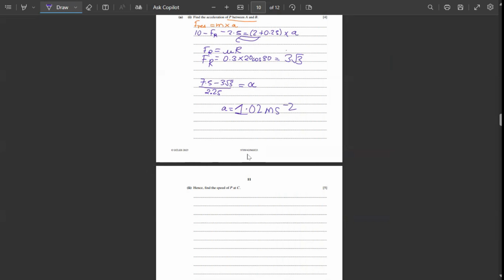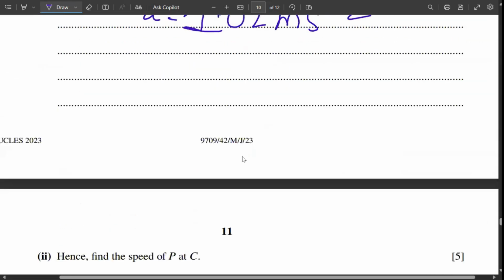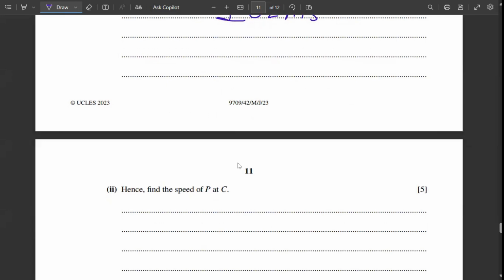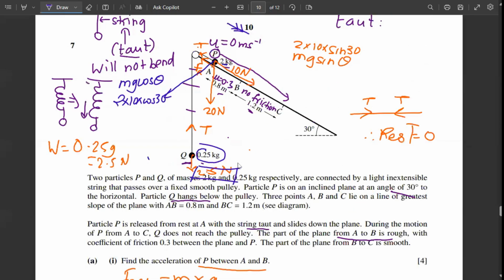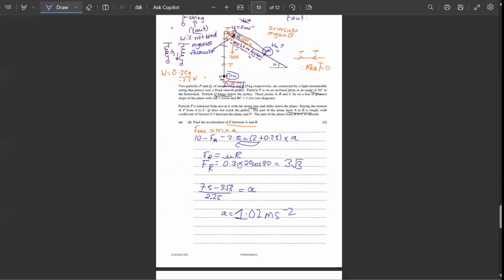Now, let's move to the next question. Hence, find the speed of P at C. That means we know the acceleration, and we know the speed at A. Now they are asking us to find the speed at C. That means when P reaches here, what will be the velocity? That's what they are asking us. And how will we find that now?